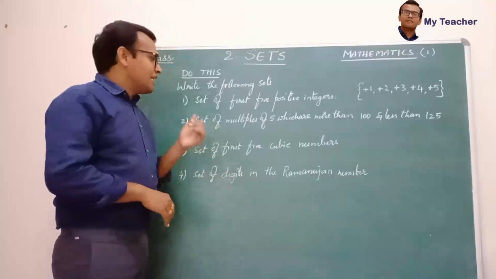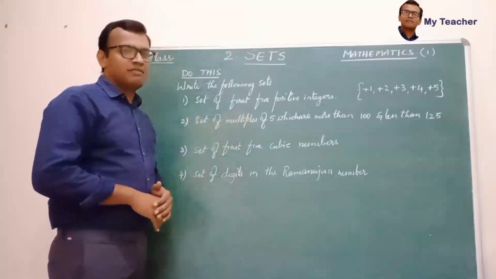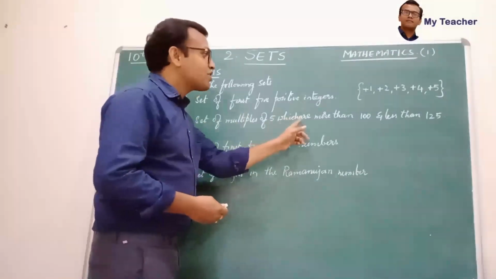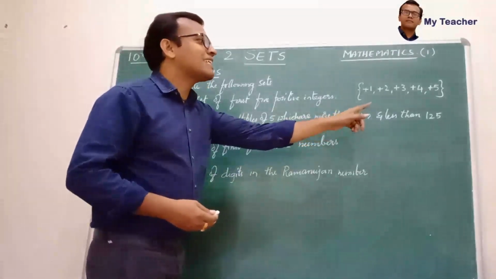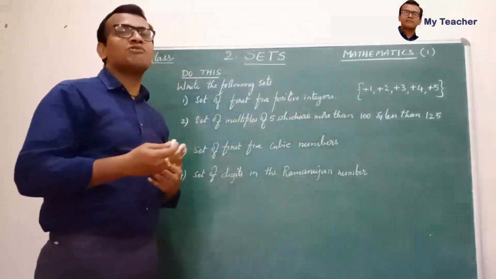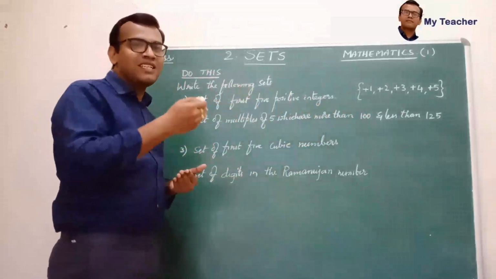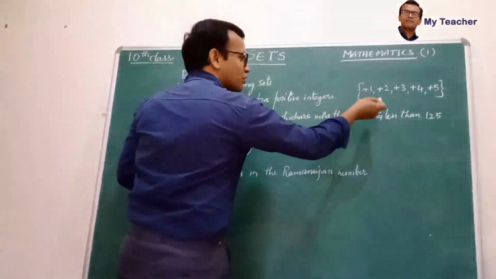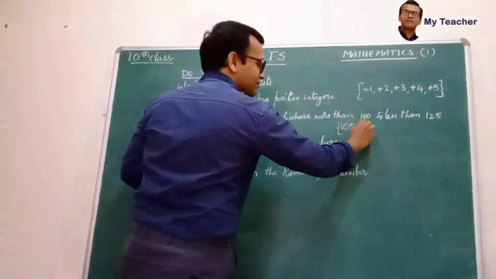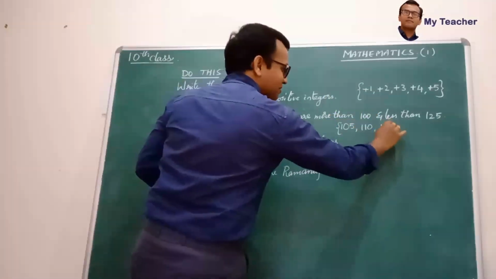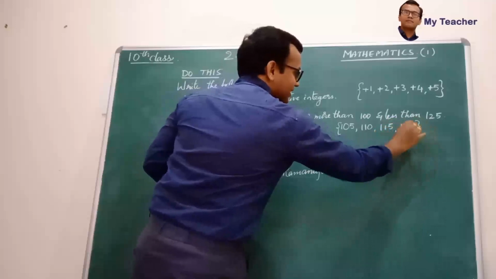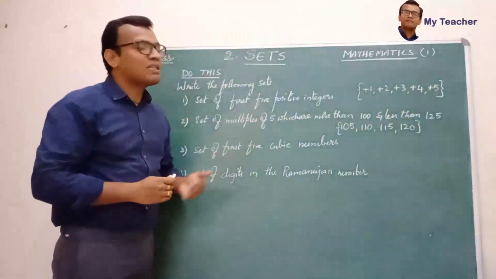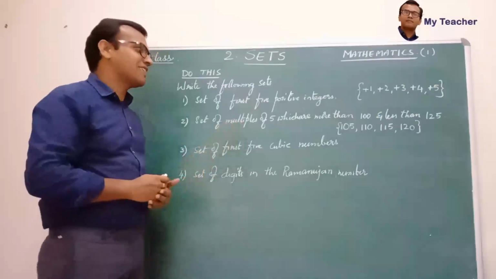Next one, set of multiples of 5. We have to write multiples of 5, and there is a condition: they must be more than 100 and less than 125. Let me write this set. More than 100: 105, 110, 115 and 120. The next one is 125, and we were asked to write less than 125, so we can write only till 120. So that is the set required.